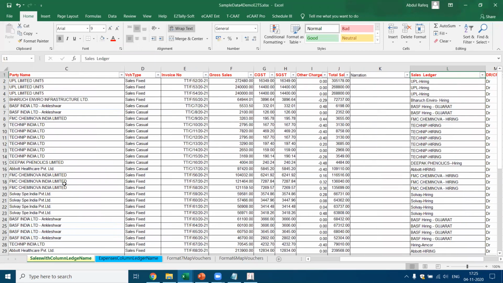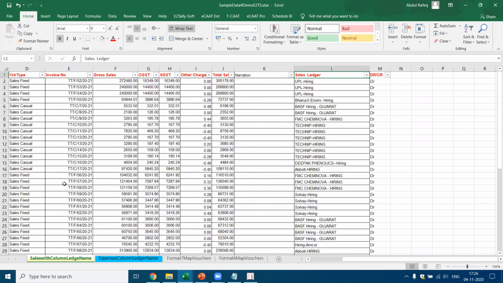Now if you see, earlier we had this column name, which means based on the column name, there used to be amount, there used to be only the column name of the ledger name. Now in this case, you got the ledgers are available individually, which means each of the rows has its own unique ledger. Now, how do you convert this particular transaction? This is what we wanted to check. Now, let me show you the result.